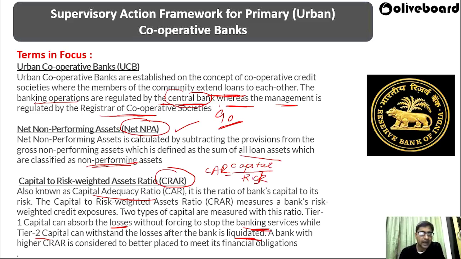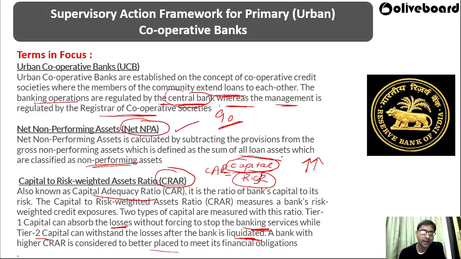A bank with a higher CRAR is considered better placed to meet its financial obligations. That means if your capital is very high and your risk is less, your CAR will increase. So a bank whose capital adequacy ratio is higher is better placed to meet its financial obligations.